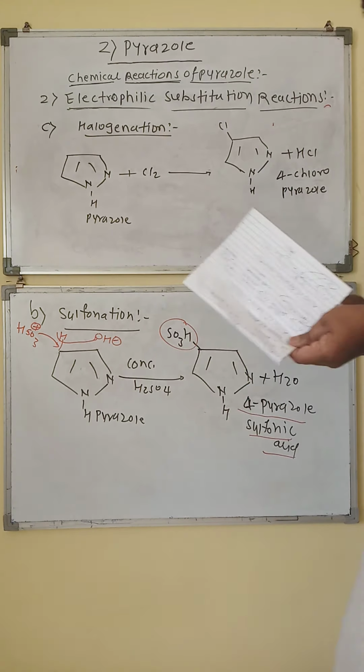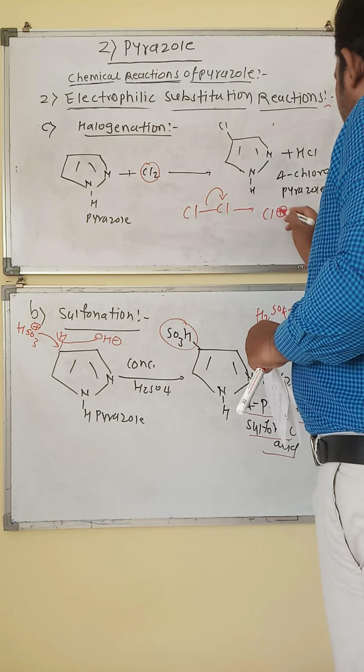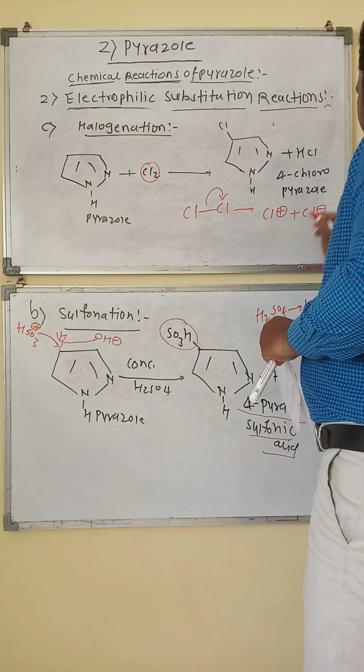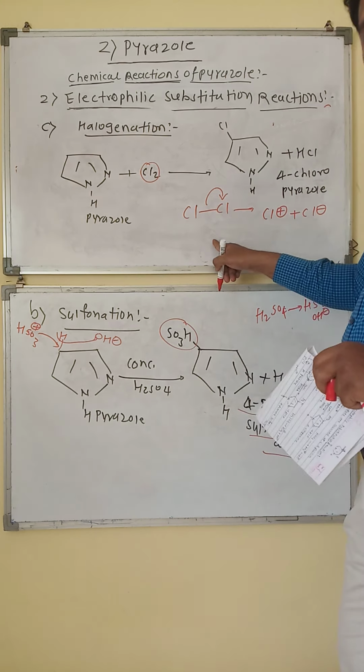Now in halogenation we are using chlorine molecules. Chlorine molecules, when they dissociate, give the chloronium ion, Cl positive, and Cl negative, that is the chloride ion. The chloronium ion acts as an electrophile and attacks the fourth position of the pyrazole.